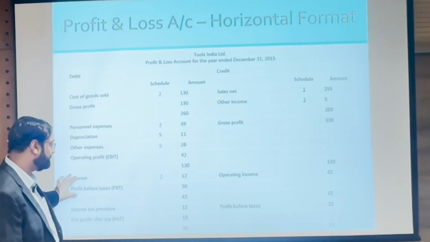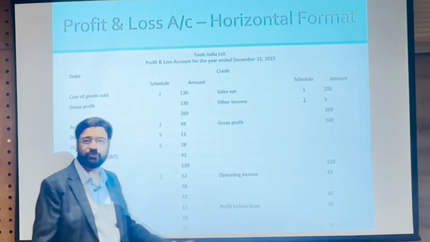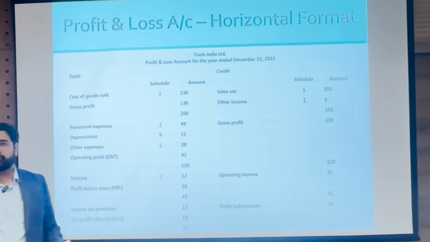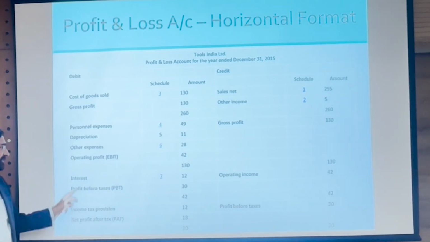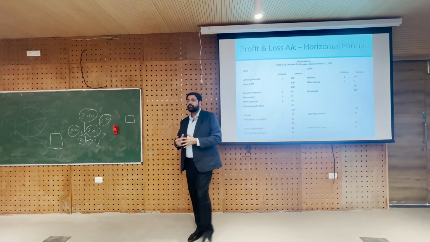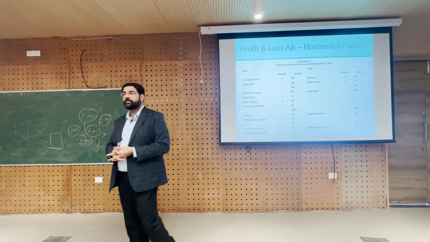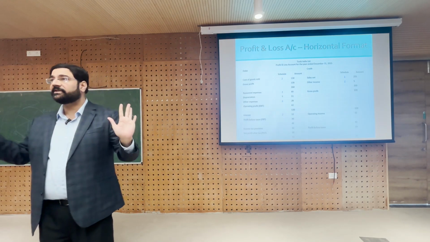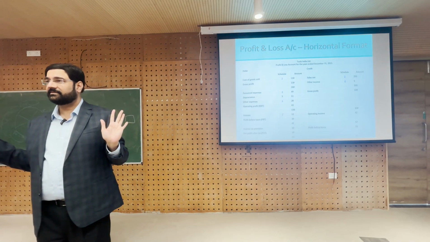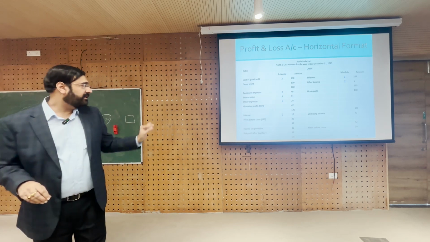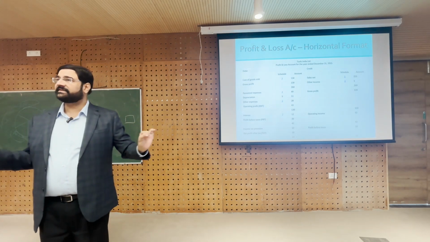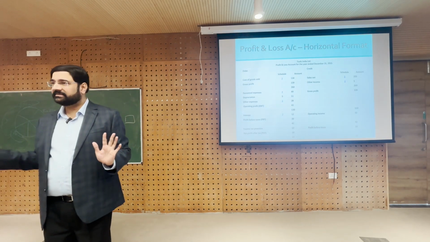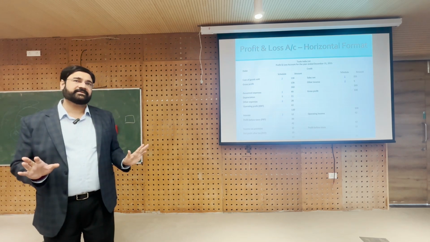Before, even before interest, what is the operating income? 42. So, if 42 is your operating income and your interest is 12, do you want to pay higher tax or lower tax, while being legally correct? Lower. Is interest a genuine business expense?